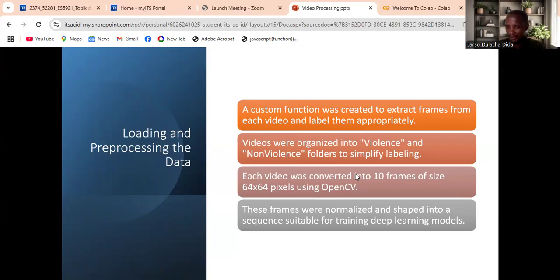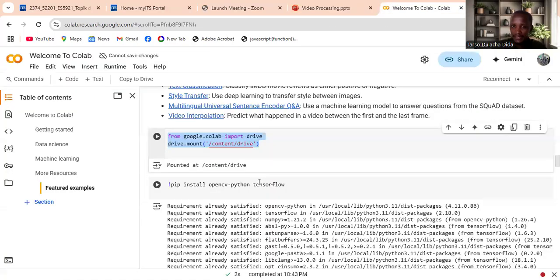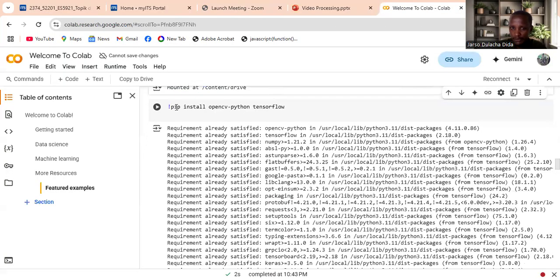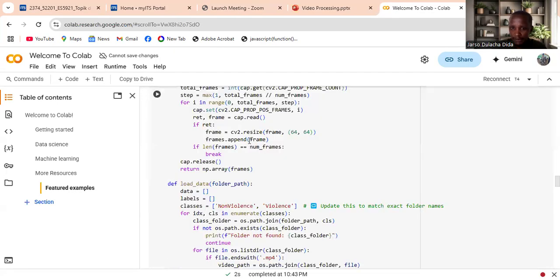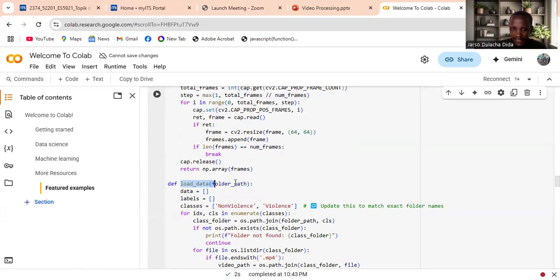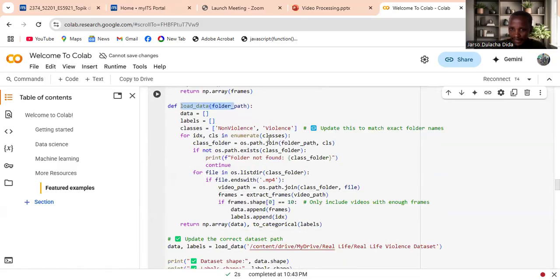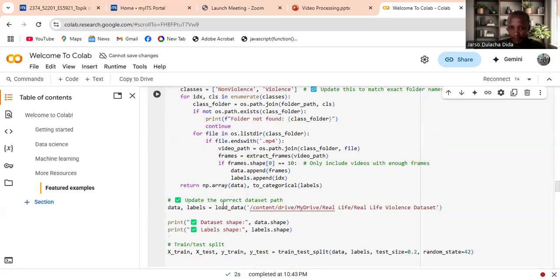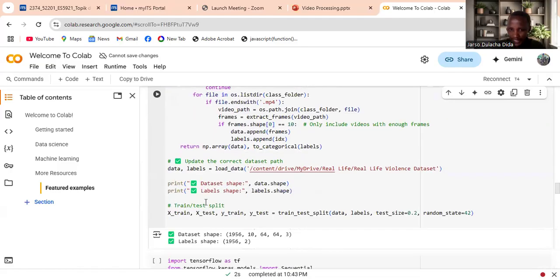This program is for importing the required libraries, and this is the program for loading and pre-processing the data, extracting frames, loading the data, and labeling. Then comes splitting the training and test data.